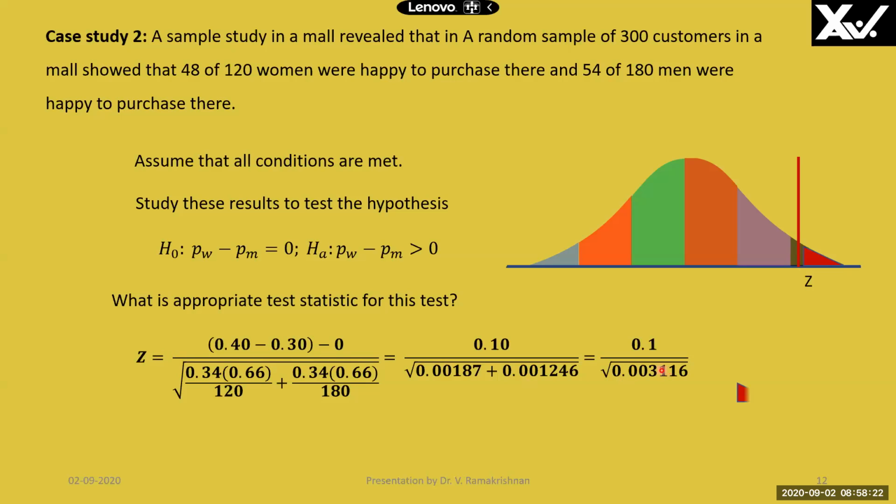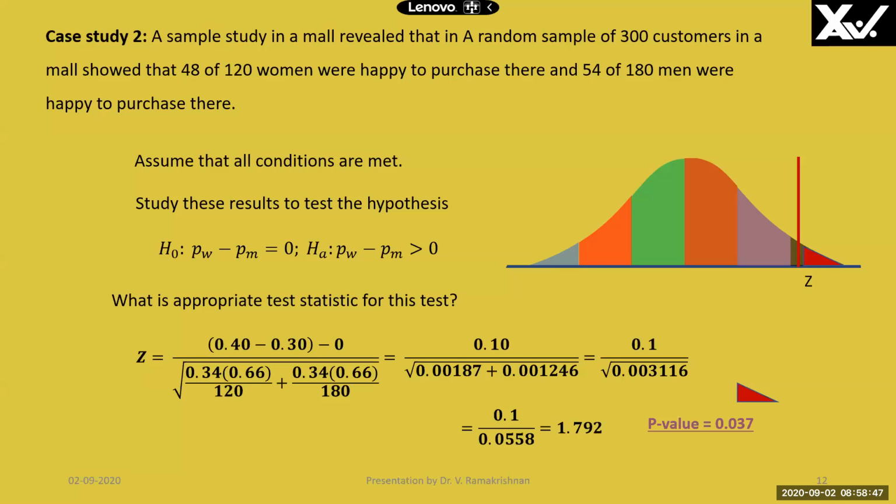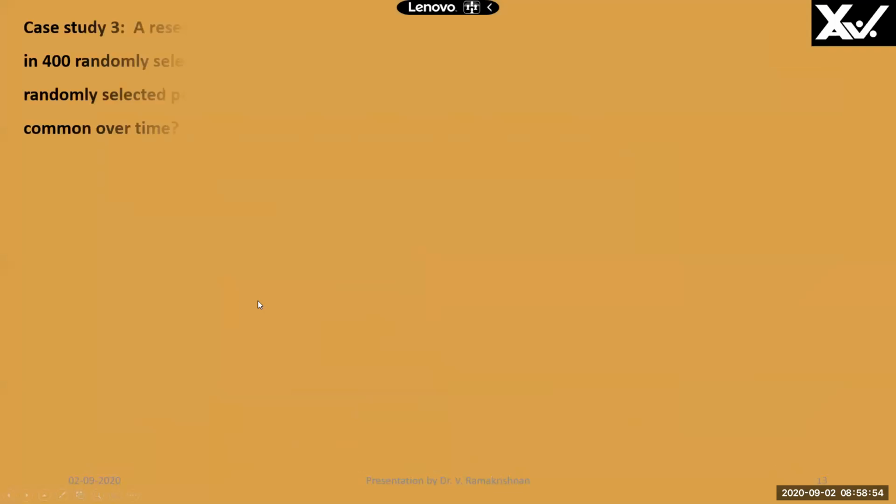Substituting, we will get a z value of 1.792, and the p value for that is 0.037. That also we can find out by substituting 1.792. I'll substitute 1.792 here. So we are getting 0.0365, which is nothing but 0.037, right? Then the conclusion is to reject the null hypothesis. Then we'll go to the third case study.